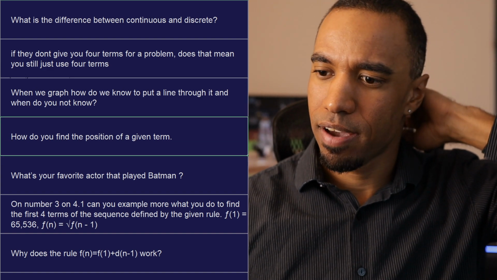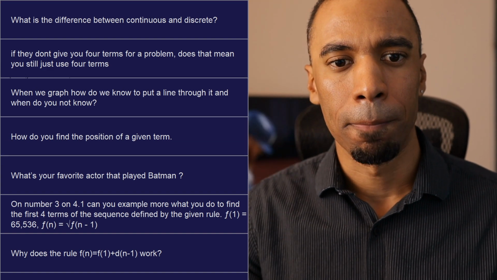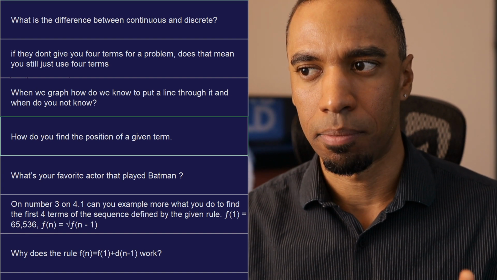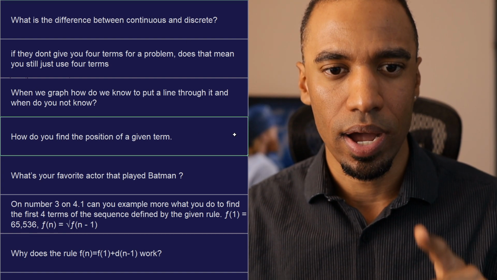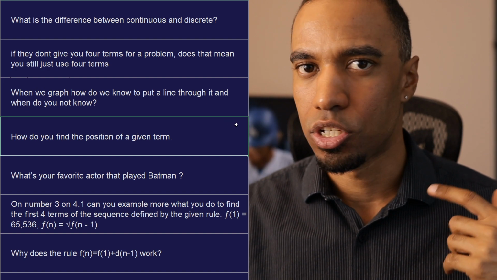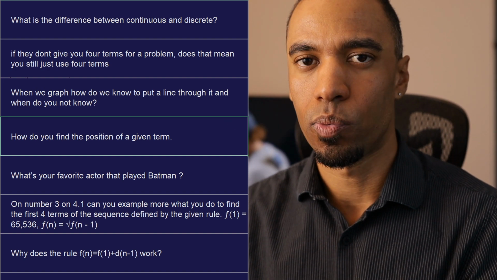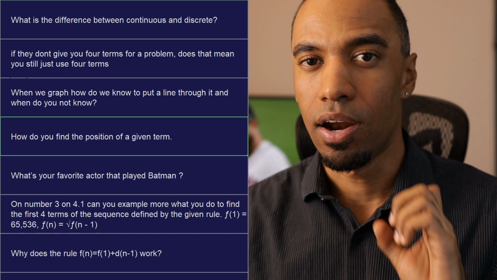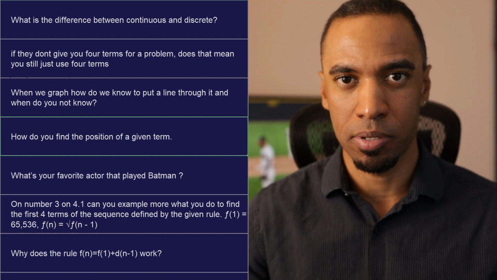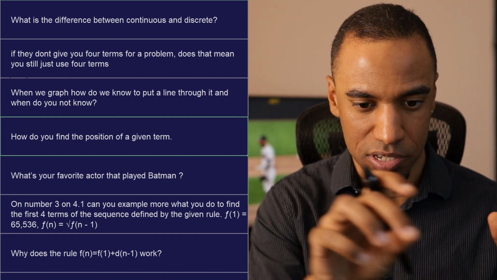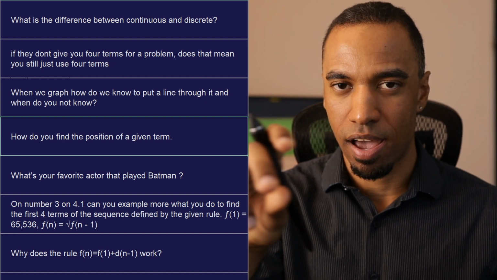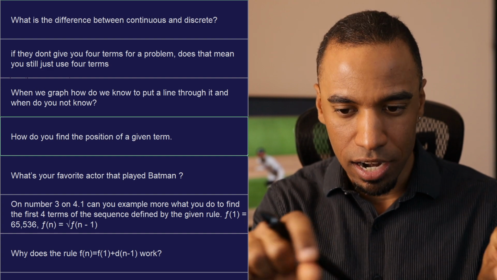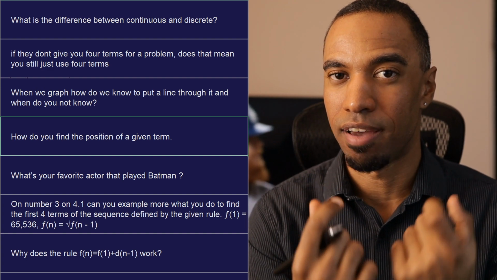All right, next question. How do you find the position of a given term? Now, this is a different question, and I'm glad someone asked this. This is a different question than how do you find a specific term, because when they say how do you find a specific term, they're asking how do you find the value of that term. They're asking how do you find the position. If you guys remember, the position is that 1, 2, 3, 4, 5, 6, 7, 8, 9, 10. The values were the 2, 5, 8, 11, 14, 17, whatever. They're asking how do you find the position if you're given a value.